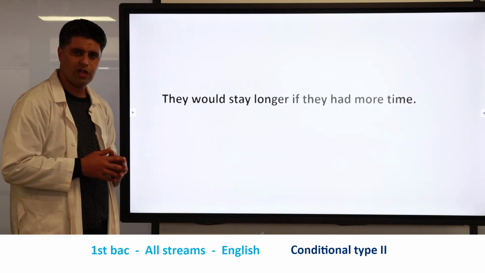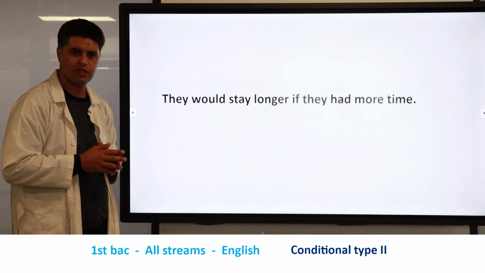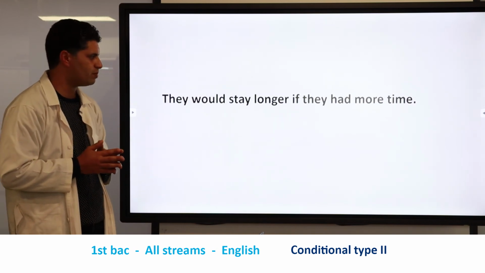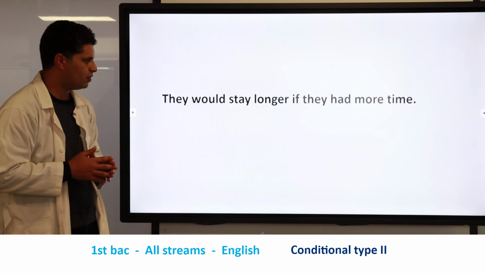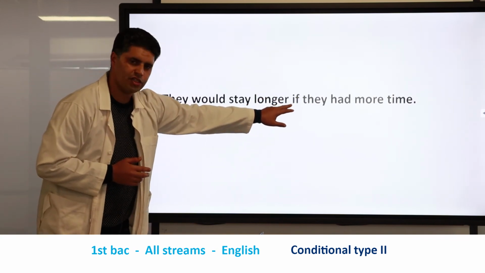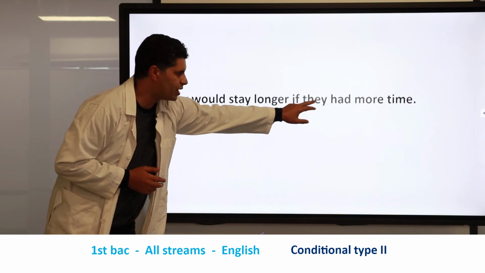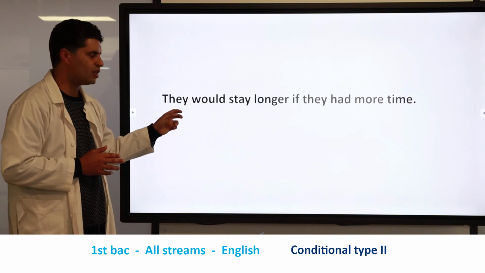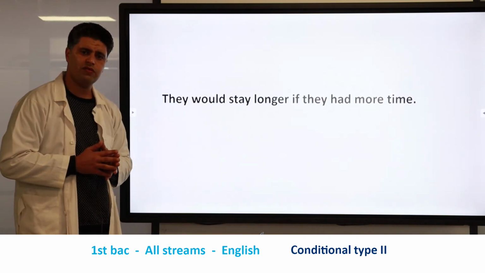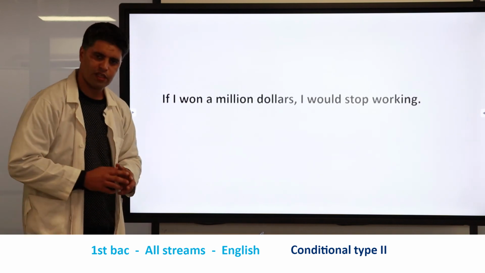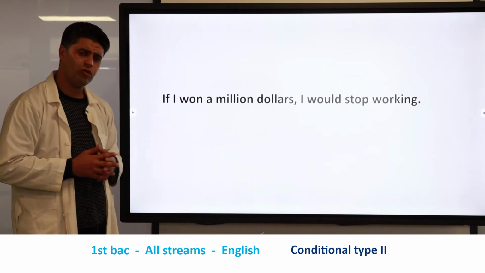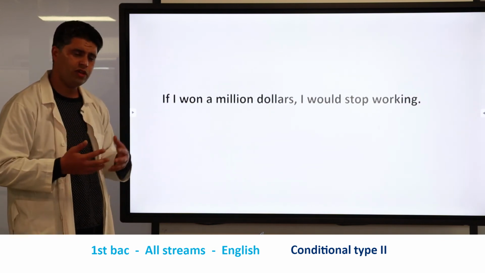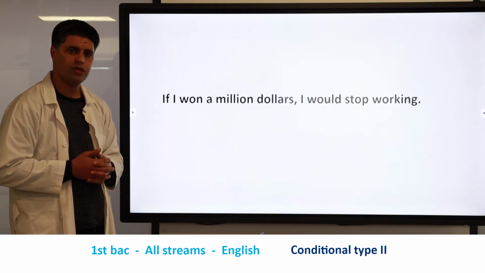So here you have to respect the structure of the conditional type 2. So with the if clause, you have to respect the structure that I have given to you before, which is the conjunction if plus the subject plus the past simple of the main verb. And here we have the subject plus would plus the base form of the verb. Great. Let's take another statement. If I won, okay, so here we have the past simple. So we should say, if I won $1 million, I would stop working.